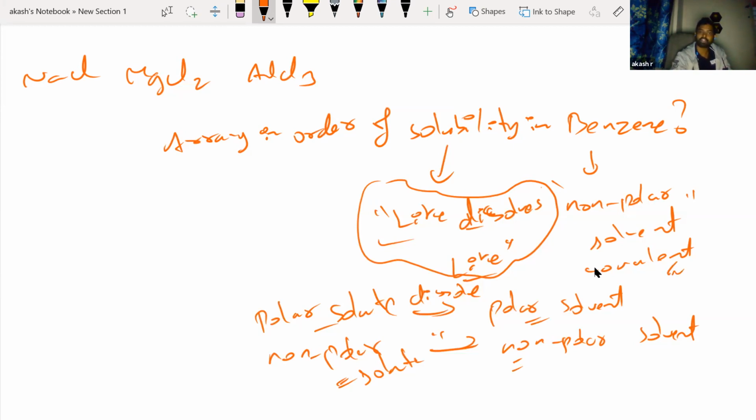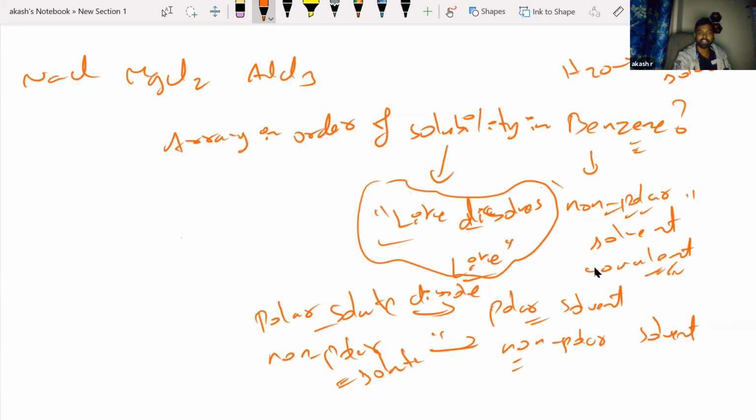So if I had asked you solubility in water, then you know water is a polar solvent, and the answer you get for benzene would have been reversed. So how do you answer these questions? Whenever they give you non-polar or polar, understand this: I know the covalent compounds are non-polar.